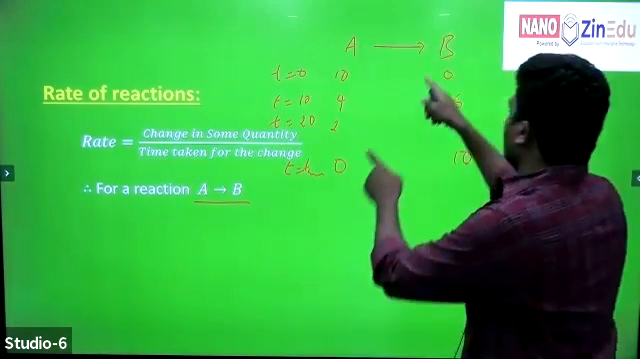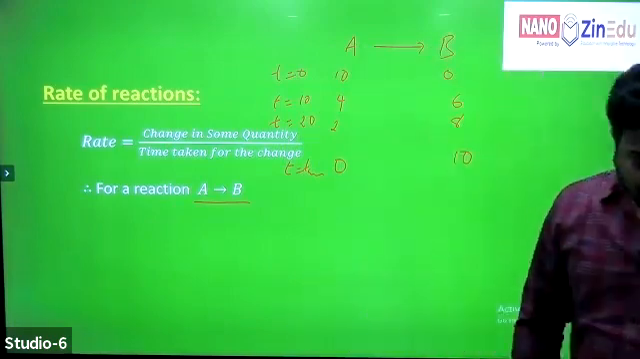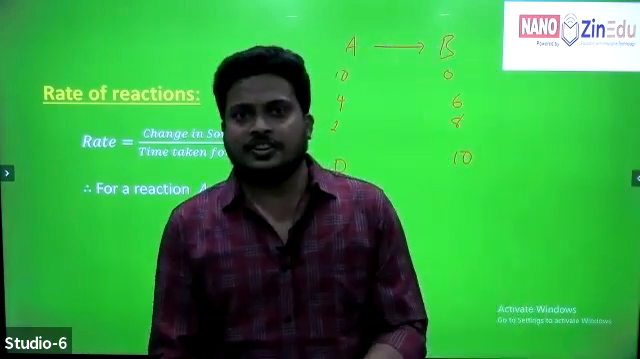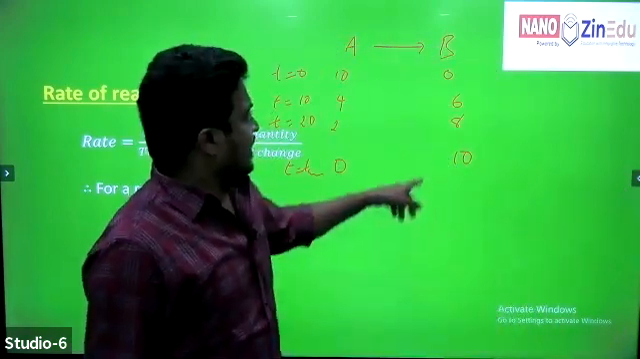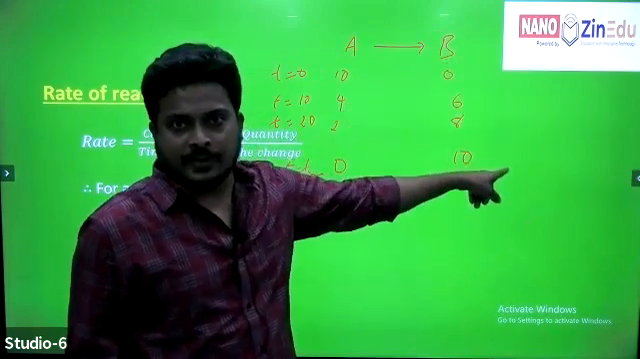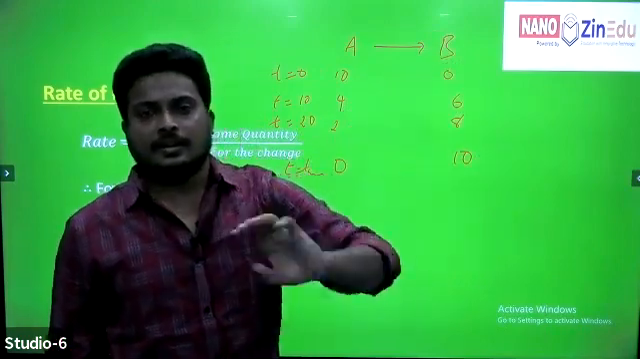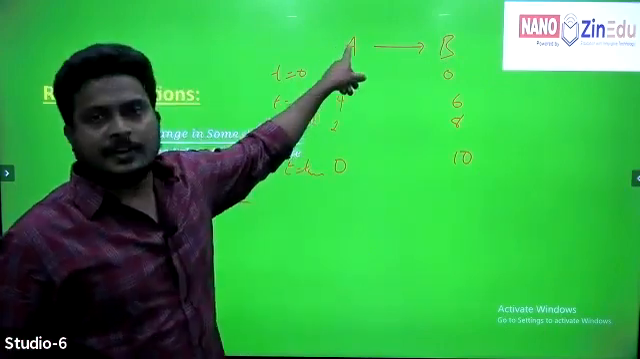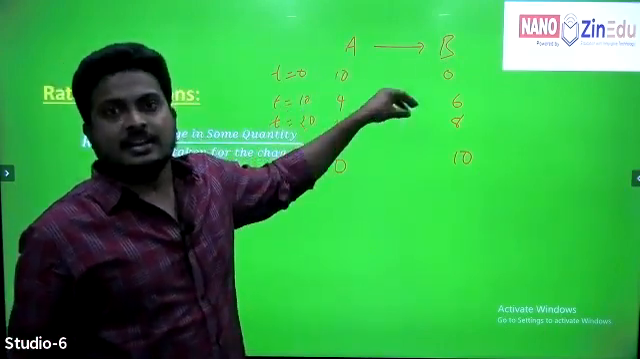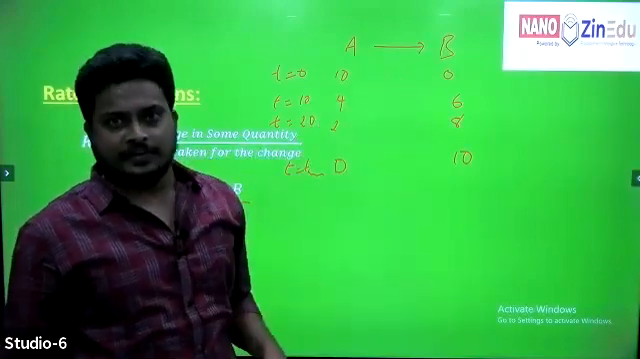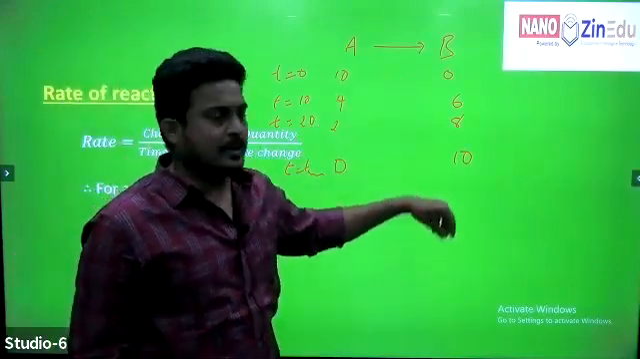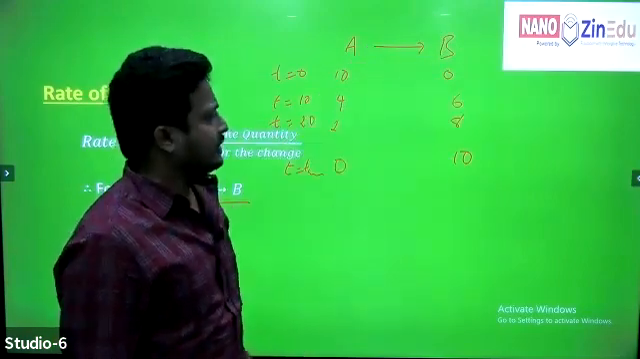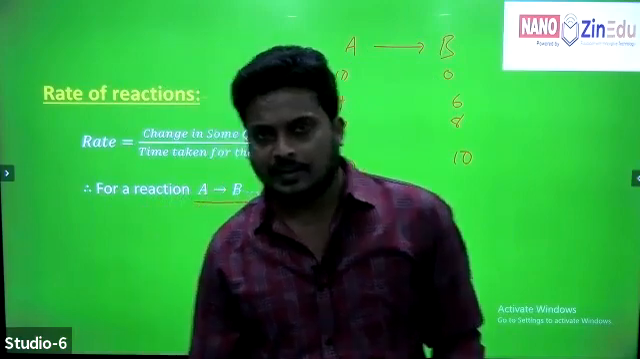In the same way, how can we define it with respect to product? The concentration of products increases, right? So the increase in the concentration of product per unit time is called the rate of reaction with respect to products. So with respect to reactants, it is the decrease in the concentration of reactants per unit time, or the increase in the concentration of products per unit time, called the rate of reaction.